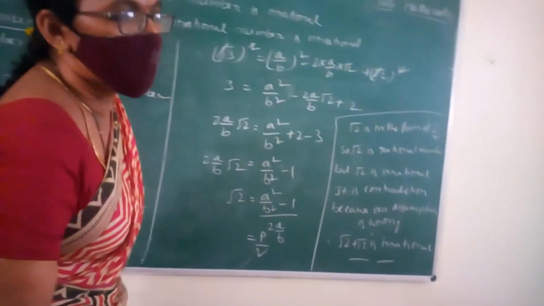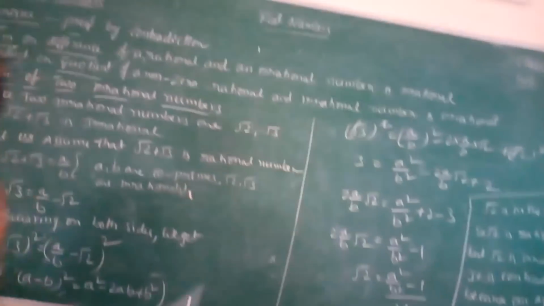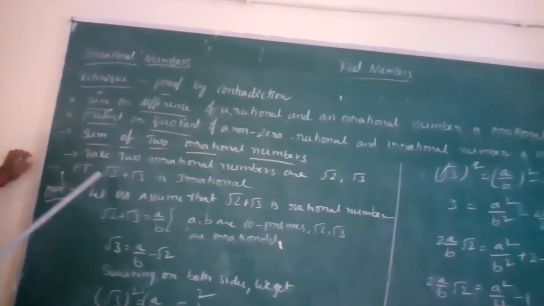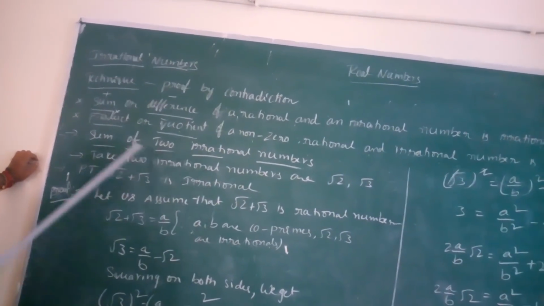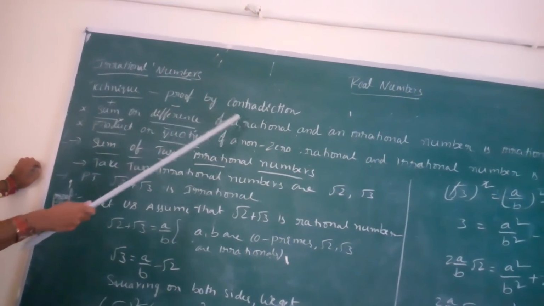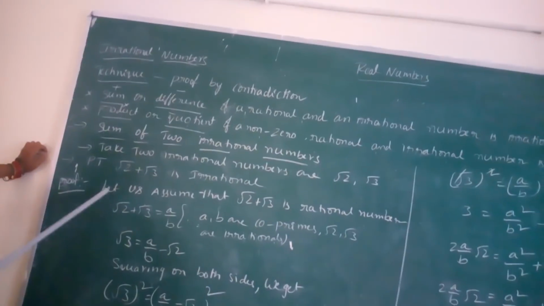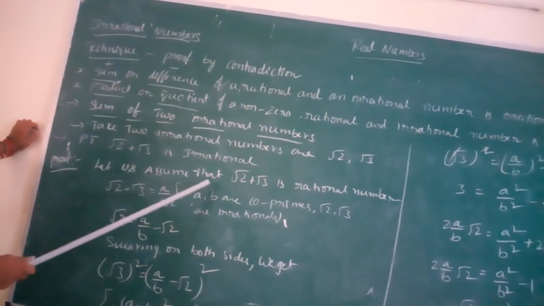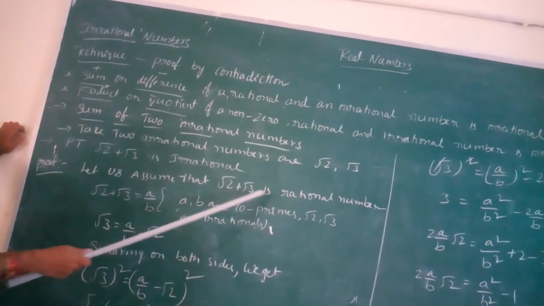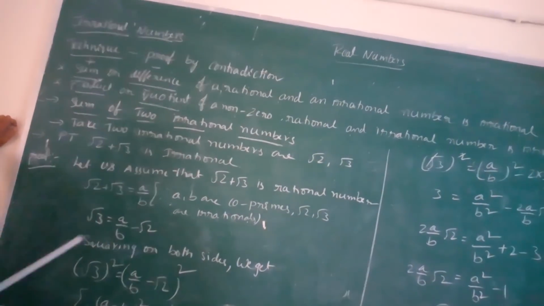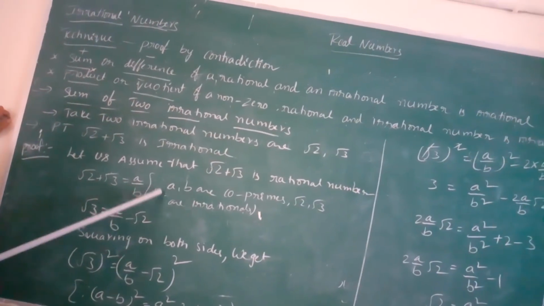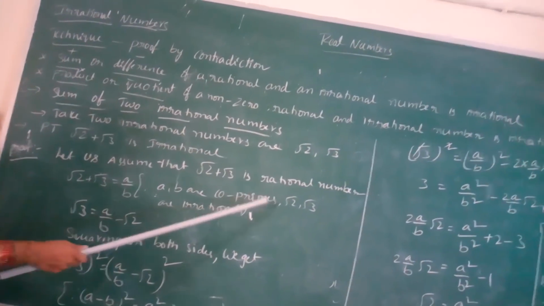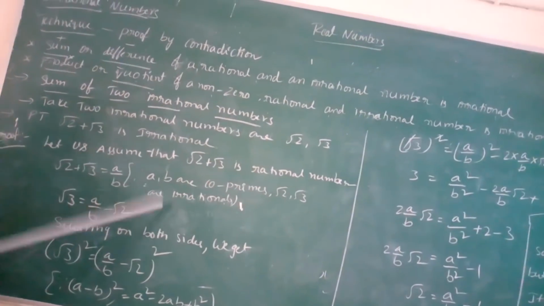Okay children, see one more time the process. That is, prove that root 2 plus root 3 is irrational. So we are using the technique of proof by contradiction. Let us assume that root 3 plus root 2 is rational. So root 2 plus root 3 equals a by b, where a, b are co-primes. Root 2, root 3 are irrationals.